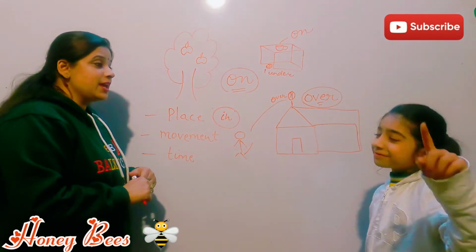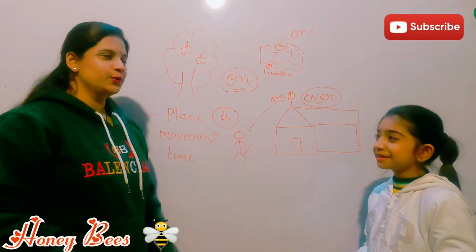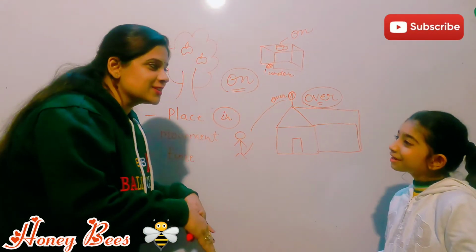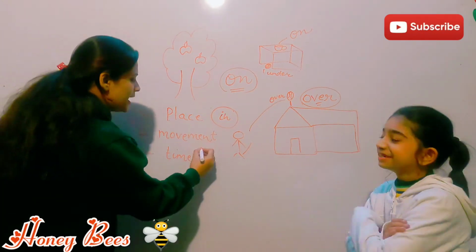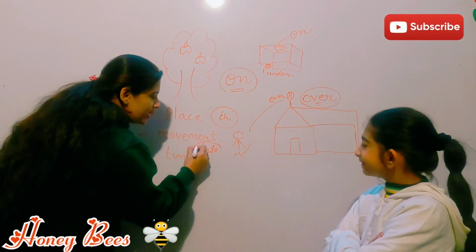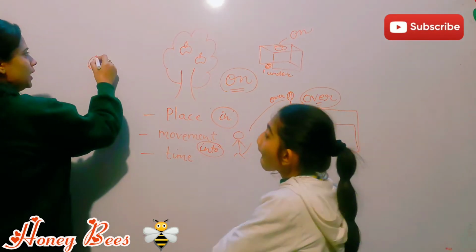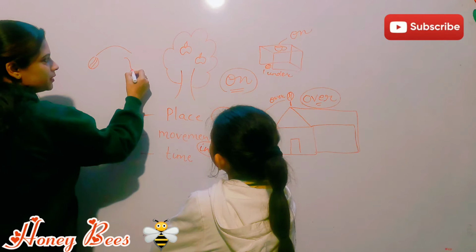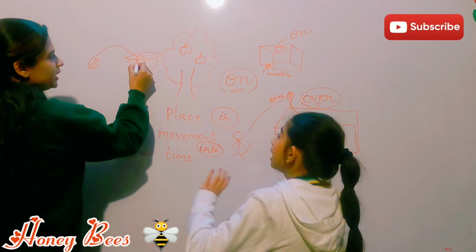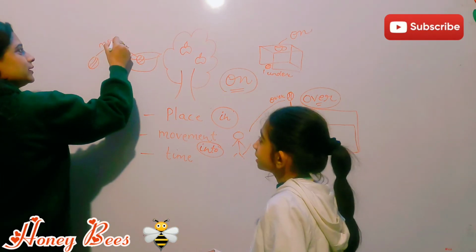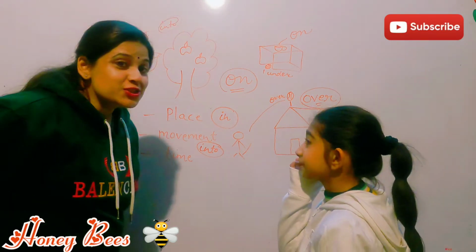So if I have to say the boy jumped into the box. When something is moving inside, there we use into, and that shows the movement that something is going. If I have to say the ball is moving into the tub, right? So the ball is moving into the tub, so this is showing the movement. So that's why I have used the preposition into.